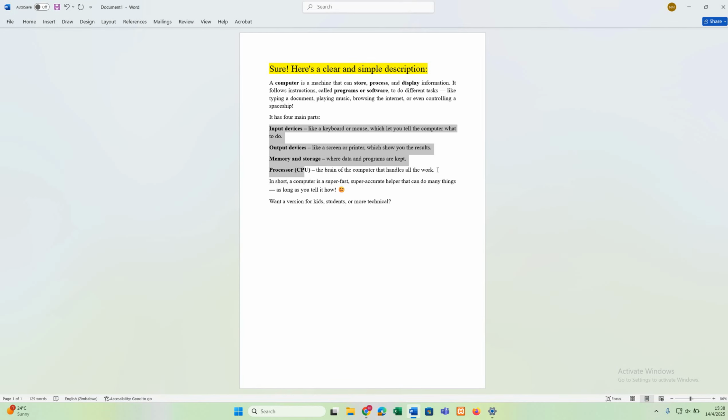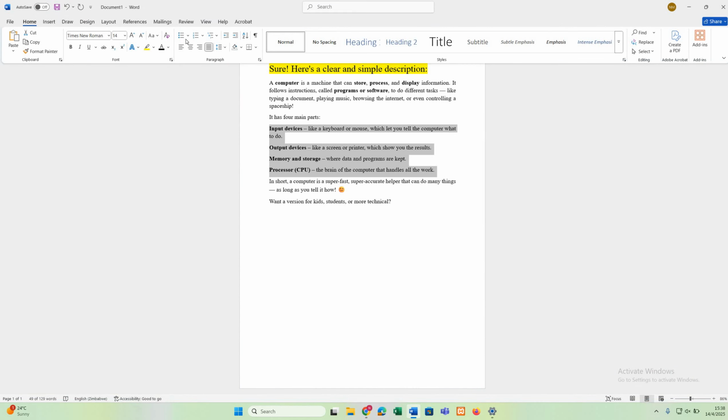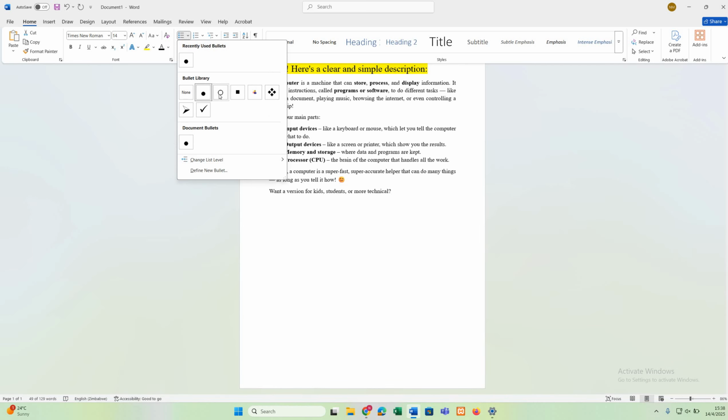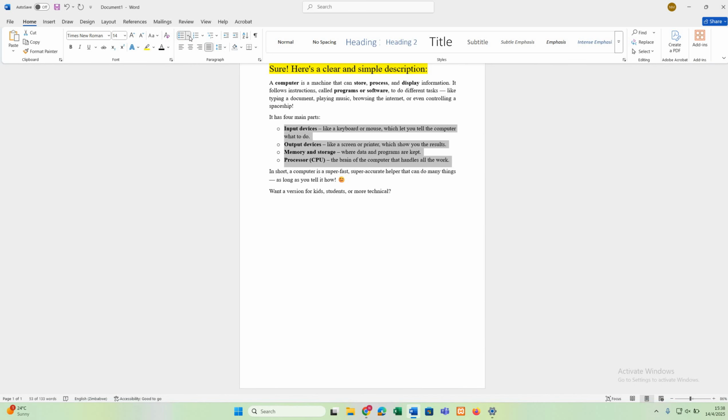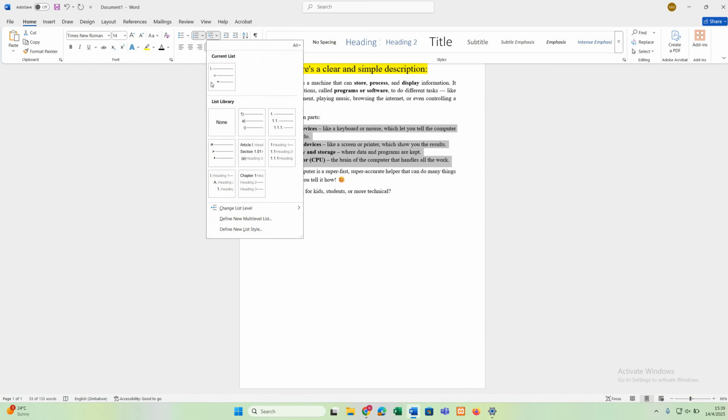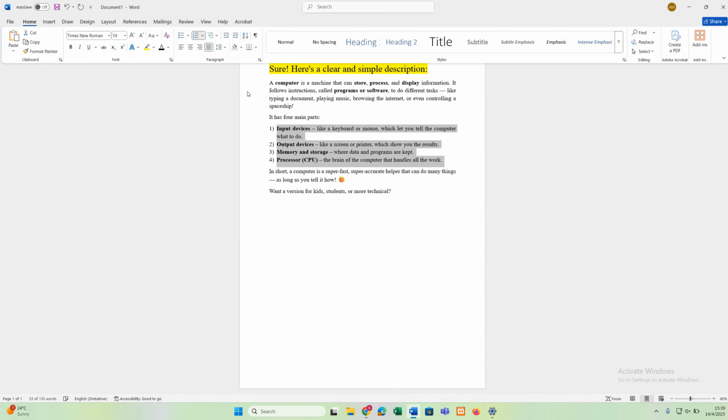So you just go on where you want to put your bullets and then click on Home. Here is where you find the bullets. There are so many types of bullets. You can choose the ones that you want. And then you can also choose numbering here. You just choose the type of numbering that you want and the lists.